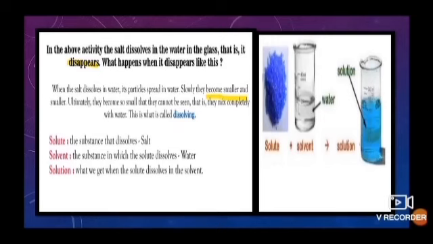The substance that completely dissolves in a liquid is called a soluble substance. Example, common salt dissolves completely in water. Dissolving salt causes increased density of water. Solvent: the substance in which the solute dissolves. Example, water. Solution means what we get when the solute dissolves in the solvent.